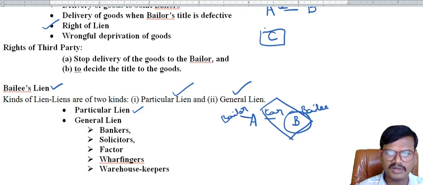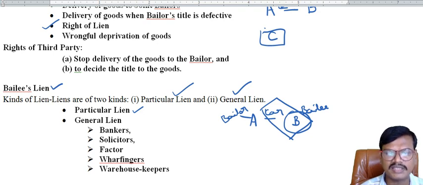in order to recover the charges. But general lien means general balance of accounts. That means if any old debt was pending, he can retain the goods. But this kind of general lien is not available to all persons.